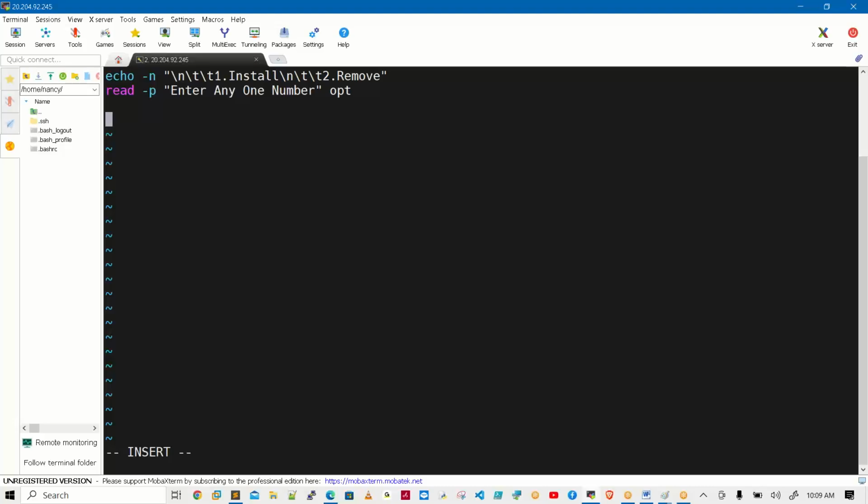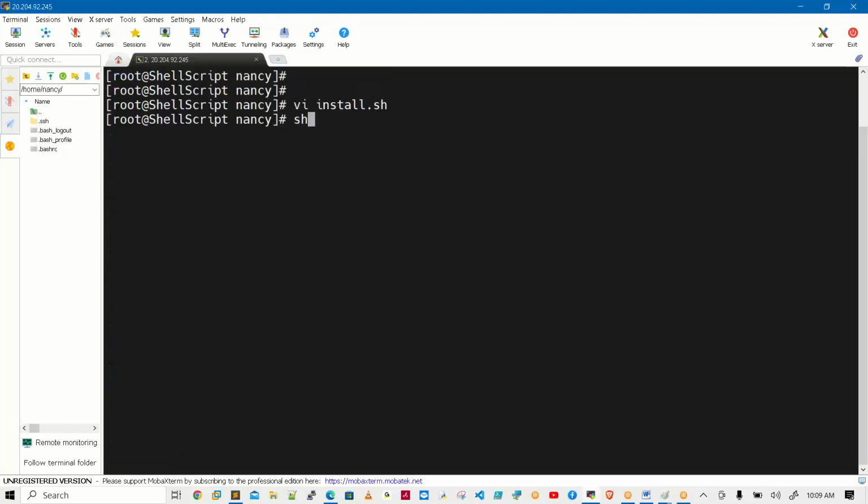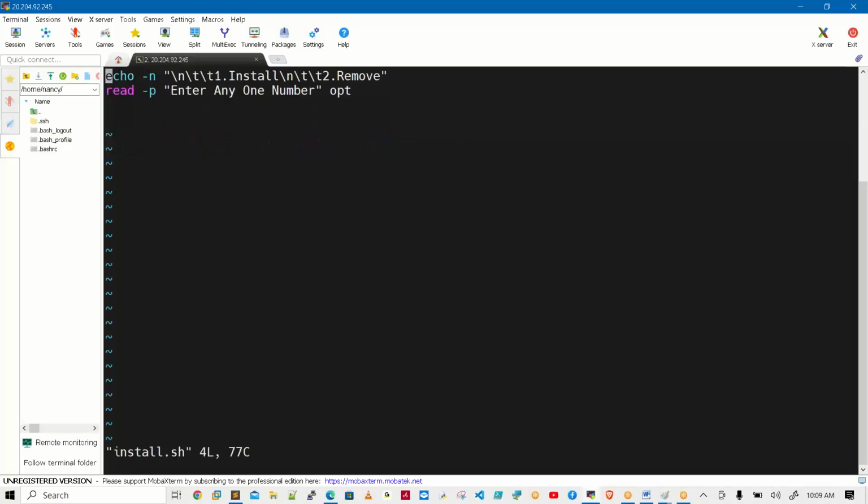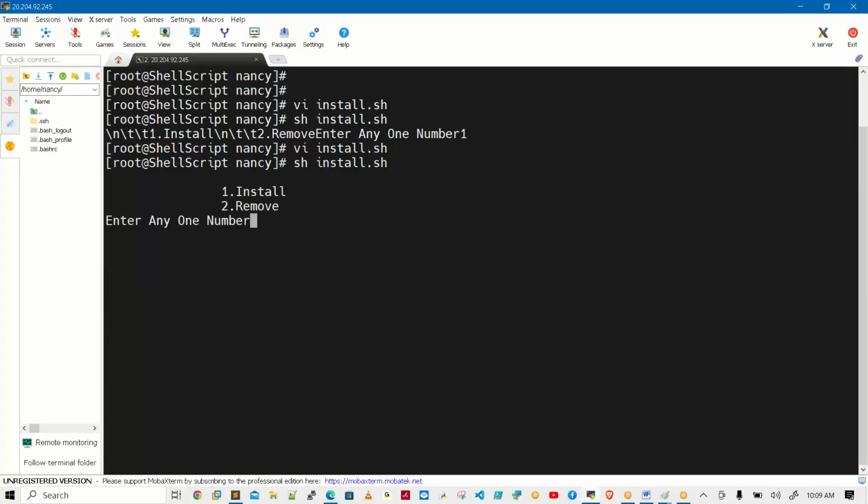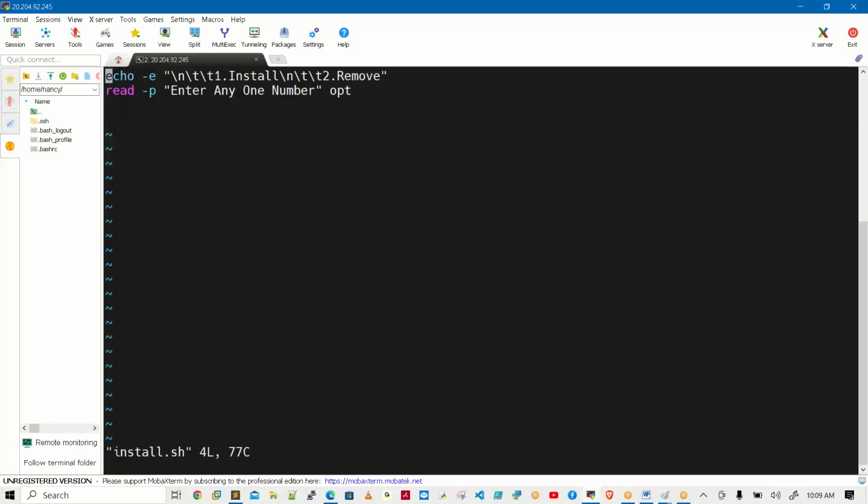Then after that, how will this work if I run this program? Enter any one of the numbers. So -e, okay, the option is missing. Give me 1 second. It's -e, not -n. See, I'm beautifully getting install or remove. Enter one number. If you provide 1, something I need to execute. Observe carefully. So I'm testing.